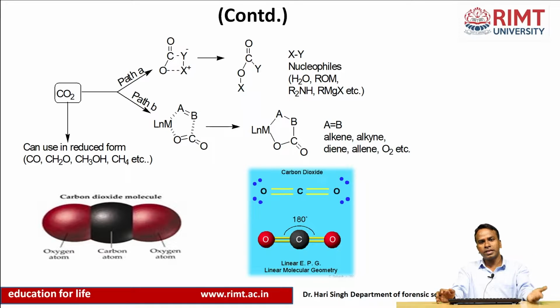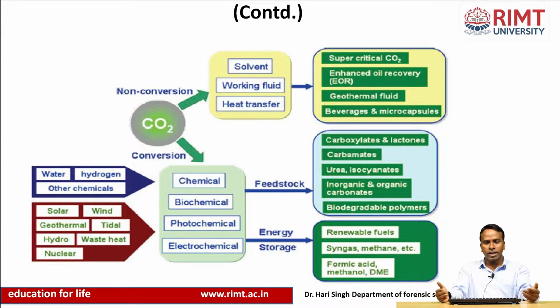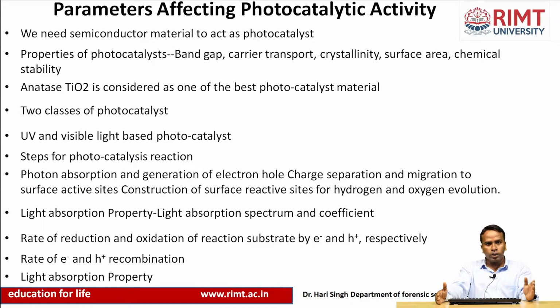We can understand that various types of reactions are available, like chemical, photochemical, biochemical and electrochemical, and among them the photocatalytic reaction is very clean and environmentally friendly, and can be used to convert carbon dioxide into useful products. So we should understand what parameters and conditions are required for photocatalytic activity.